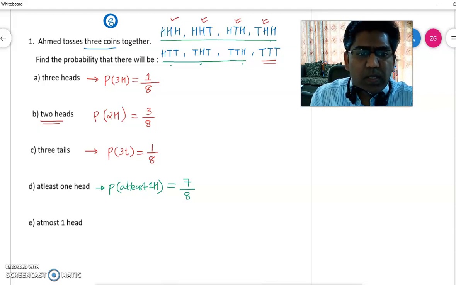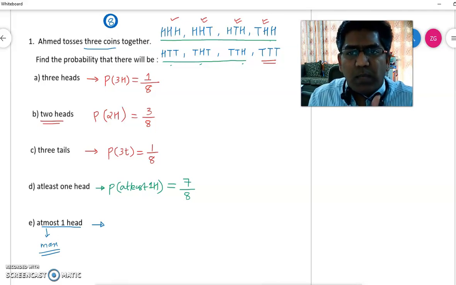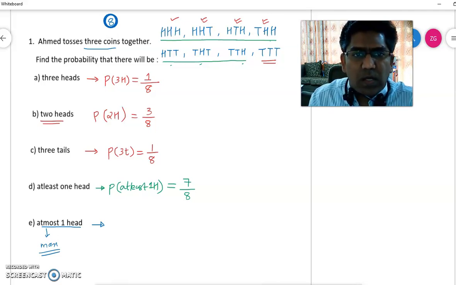The last one, it says find the probability of at most 1 head. At most means the maximum is 1 head. So it can be 1 or less. Now I need to select the possibilities where it has only 1 head or less. So let's circle out the possibilities here. I have 1 head in this particular option, 1 head here, 1 head here.